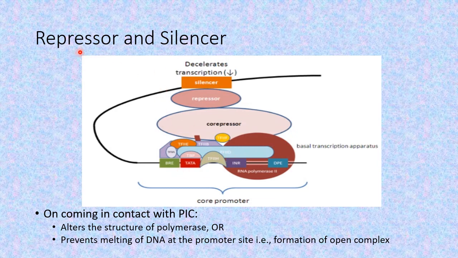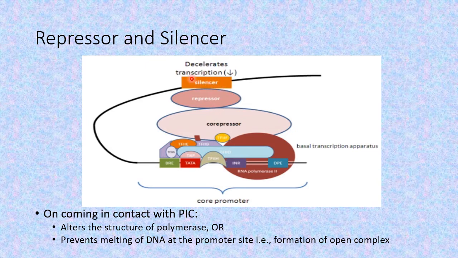Now, if we talk of these two processes of gene regulation, regulation of transcription initiation one by one, first we'll deal with the repressor part. Repressor proteins are formed anywhere in the genome, and then they come and bind to specific nucleotide sequences known as the silencer sequences.